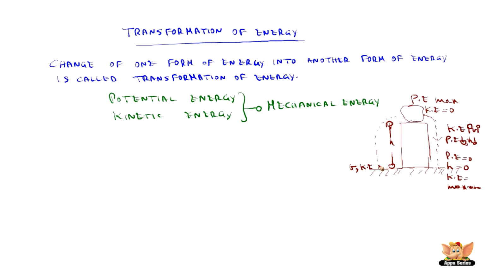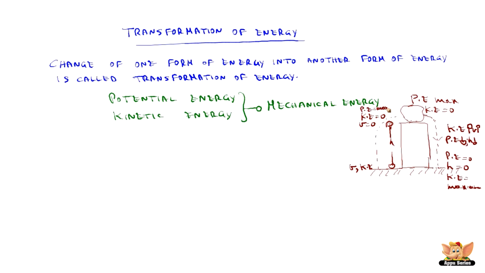So, when the stone is thrown up, its initial kinetic energy keeps on decreasing and becomes 0 when it reaches the top because the velocity becomes 0 there. Kinetic energy becomes 0 since velocity is 0 and potential energy will be maximum.